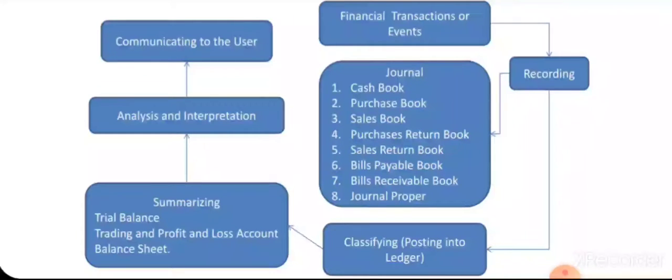That classifying and posting is the second event in the cycle, posting into the ledger. Then summarizing: we prepare trial balances, the trading and profit and loss account, and the balance sheet. These are the financial statements, made for a particular period.